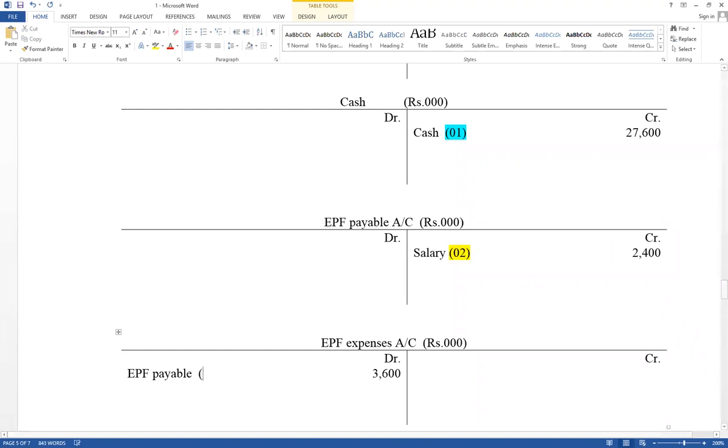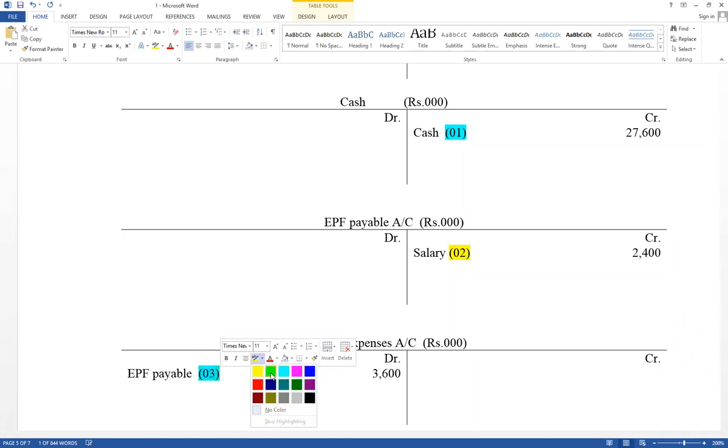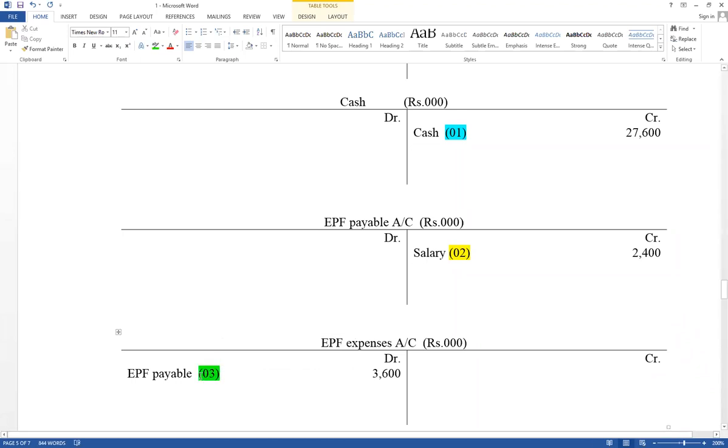Step number 3. And EPF payable account credit. EPF expense account debit, EPF payable account credit. Therefore, EPF payable account credit as EPF expense. Step number 3. Credit value equals 3,600.